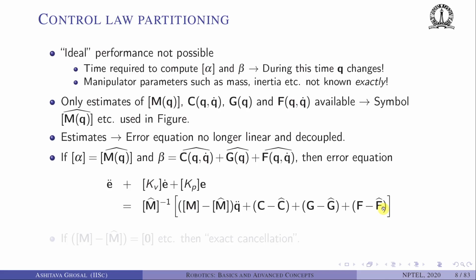So the estimated mass matrix will be different than the real mass matrix. If M minus M hat, C minus C hat, G minus G hat, F minus F hat are all exactly zero, which means I know exactly the mass, Coriolis, gravity and friction terms, then we again have exact cancellation and we are left with a second order linear ODE in E of t.